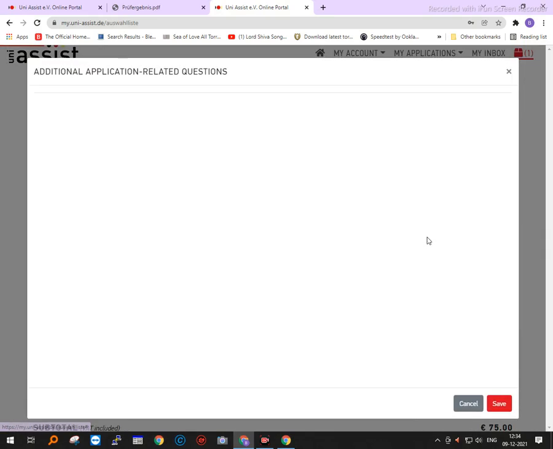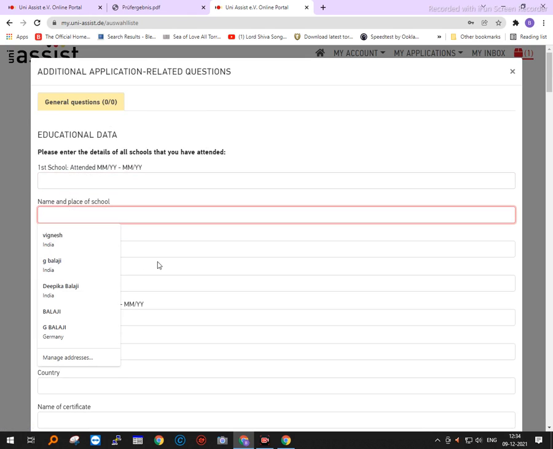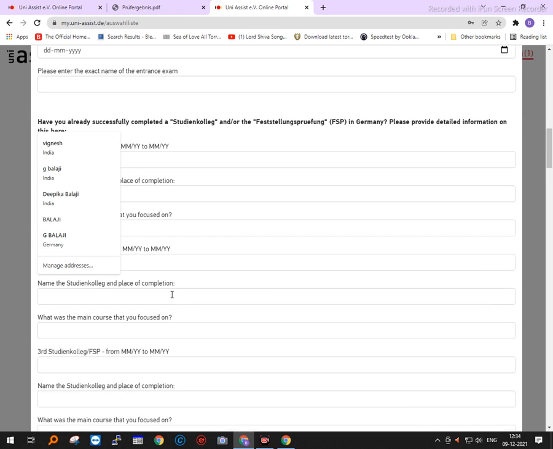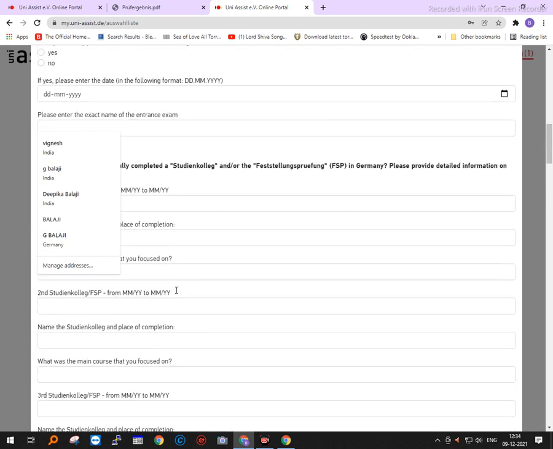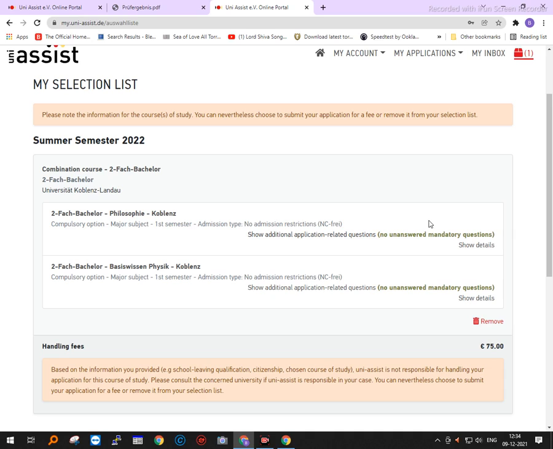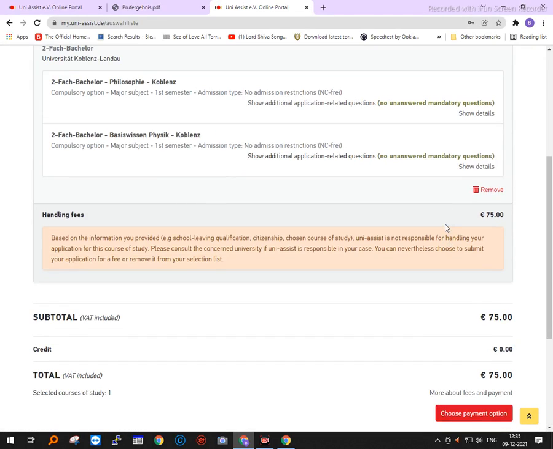Sometimes there will be some mandatory questions which you will have to answer. They are general questions in nature, like your school, the name where you studied, the country where you studied, and all those details. You can fill up all of them. The mandatory questions, as the name suggests, are mandatory, and you have to definitely fill them up, otherwise the application will not be processed. However, here there are 0 to 0 mandatory questions, so we are going to skip that.